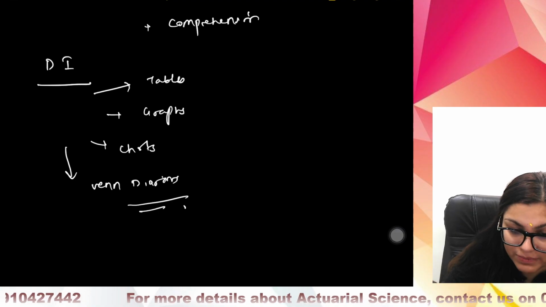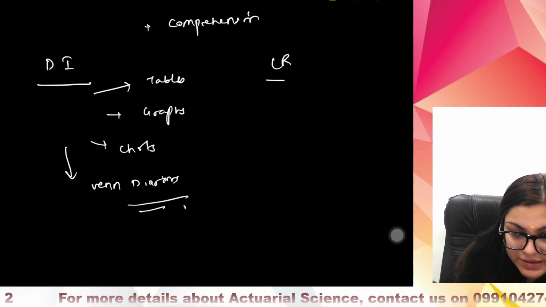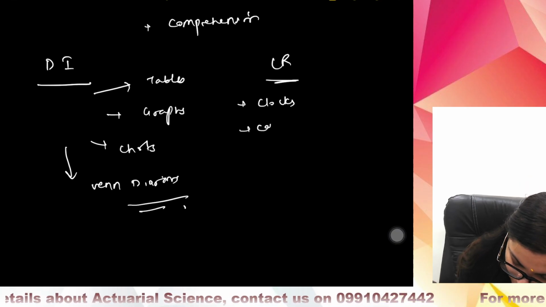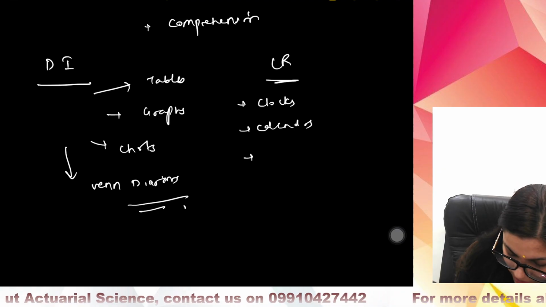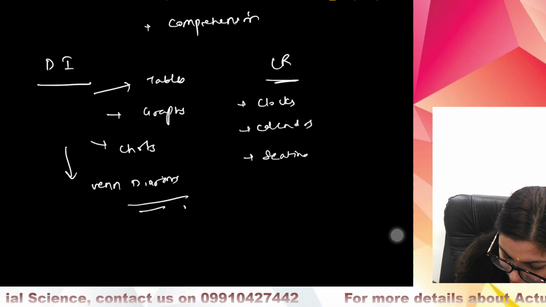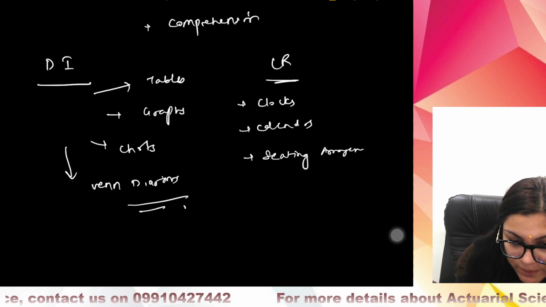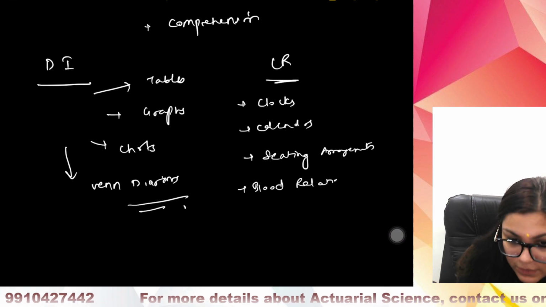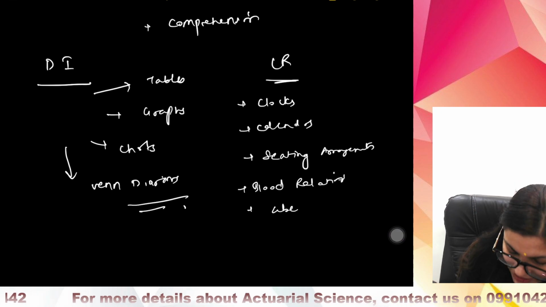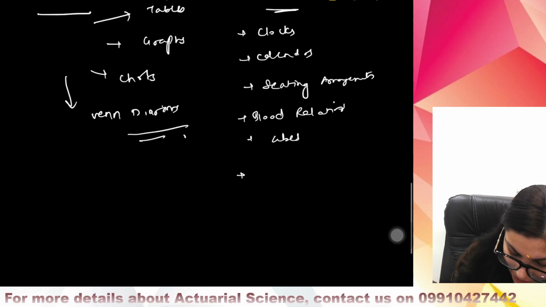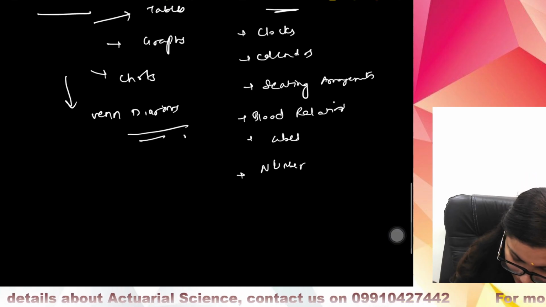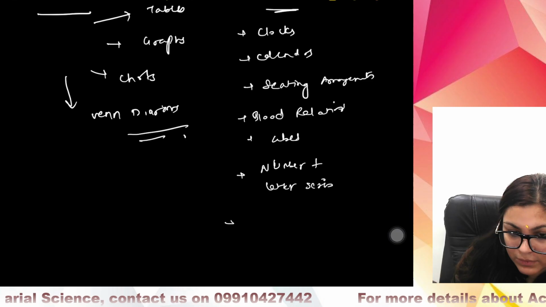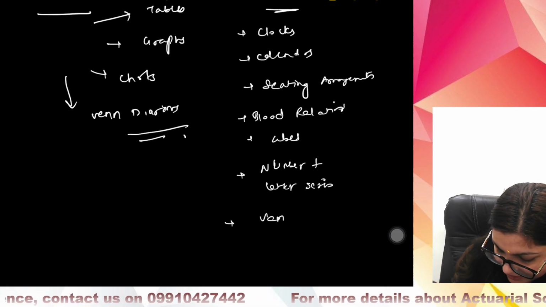And the last section is about logical reasoning. Here you will get questions of clocks, you will get questions of calendars, sitting arrangement questions can be there, blood relations questions can be there, cubes questions can be there, number and letter series can be there, Venn diagrams can be there.